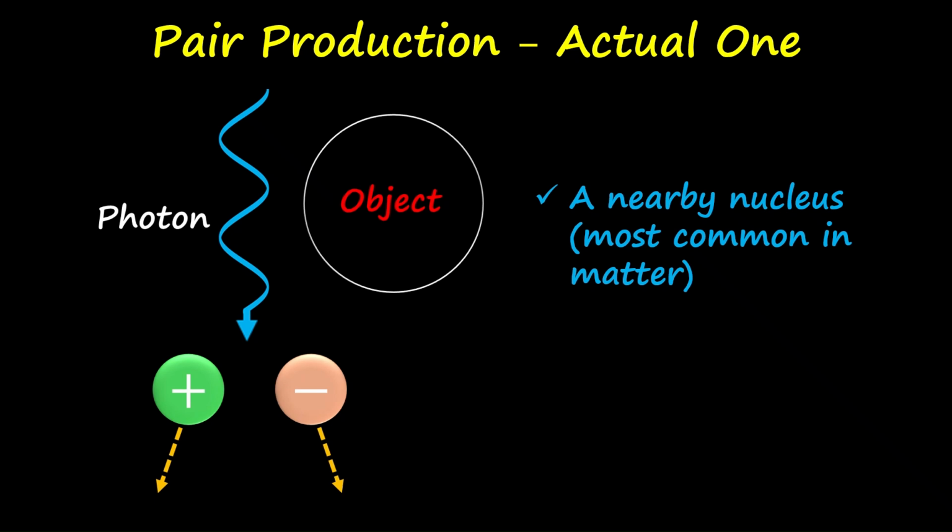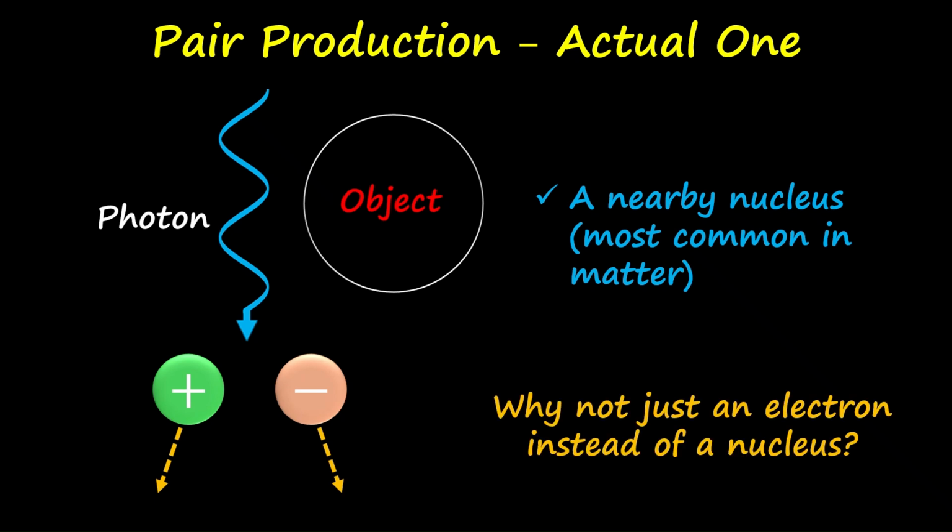Now the next question is, why not just an electron instead of a nucleus to conserve the momentum? Technically, it could happen, but the problem with this is the electron is light. So when it recoils, it carries away a noticeable chunk of energy that leaves lesser energy available for creating the matter.